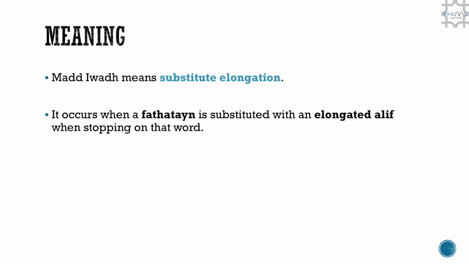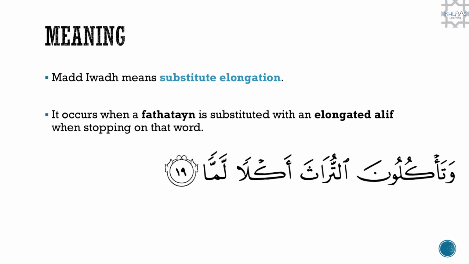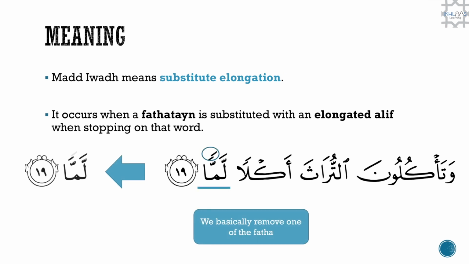So what does Mad Iwadh mean? It means substitute elongation. It occurs when a fatatayn is substituted with an elongated alif when stopping on that word. So we have the example here, akala lamma. When we are stopping, we will basically remove one of the fatah and the lamman will be read as lamma.